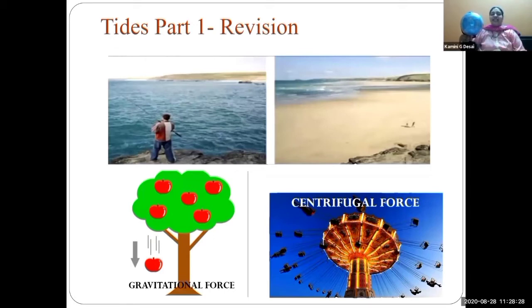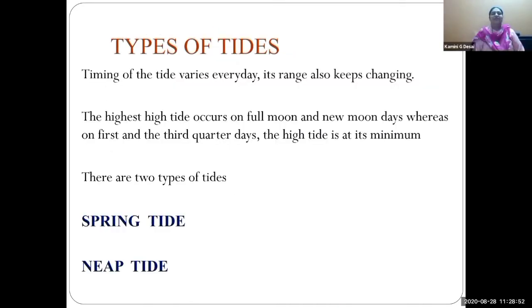So now see on your screen what the effects of tides are, and how tides occur. See the next screen. Today we are going to learn about the types of tides. Okay, children, the timing of tide varies every day. Its range also keeps on changing. Now, children, what do you understand by this? The timing of tide varies every day.